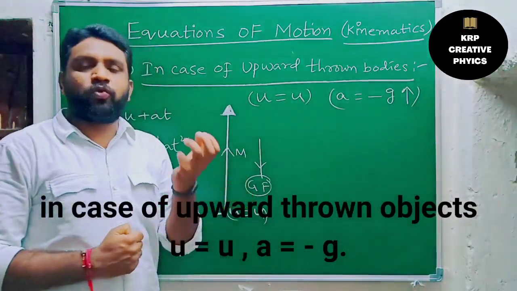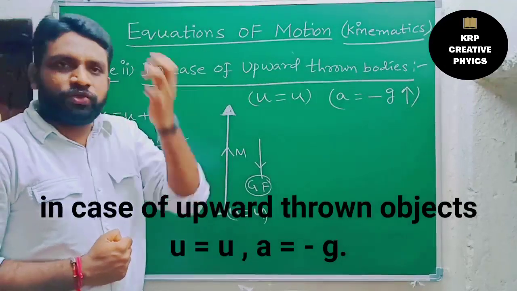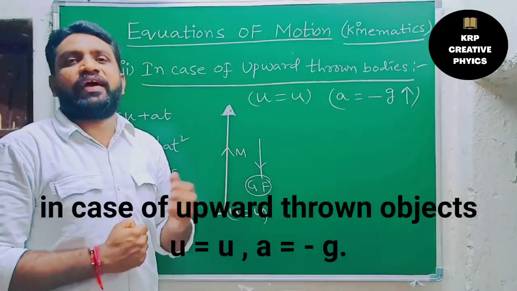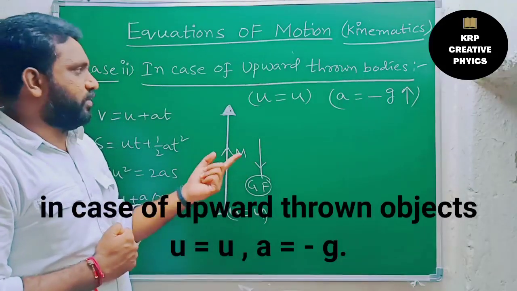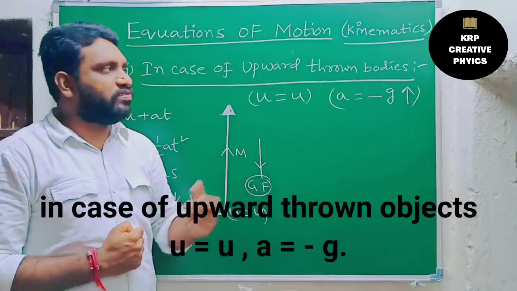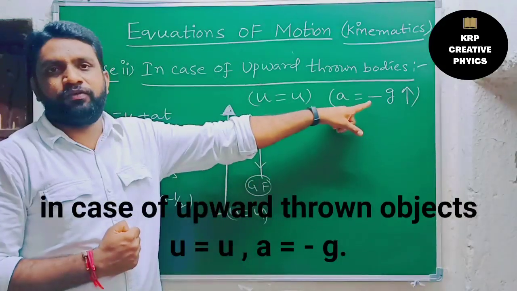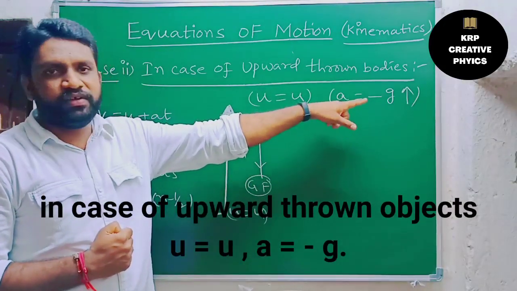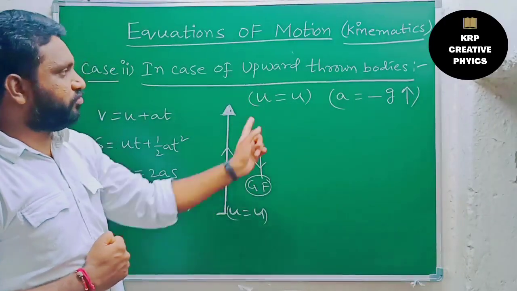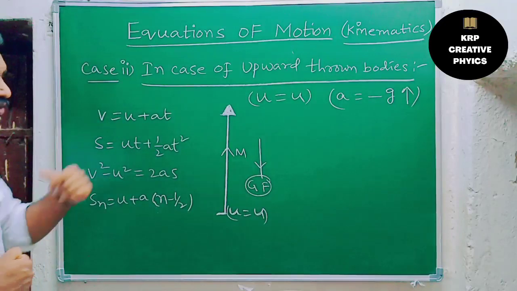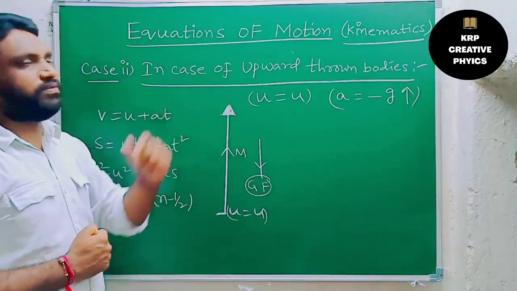But here we are throwing the object against the gravity, so the direction of the motion is opposite to the direction of the gravitational force. When the direction is opposite, since it is a vector quantity, we have to take negative. So acceleration due to gravity, in case of an upward thrown body, should be taken as negative. Now we need to substitute these two values in these 4 equations. Then we'll get the equations of motion in case of upward thrown bodies.